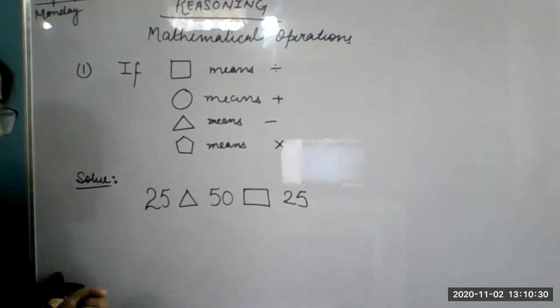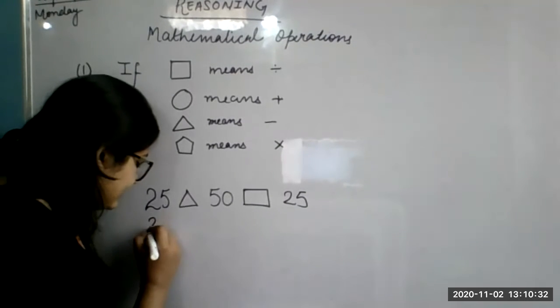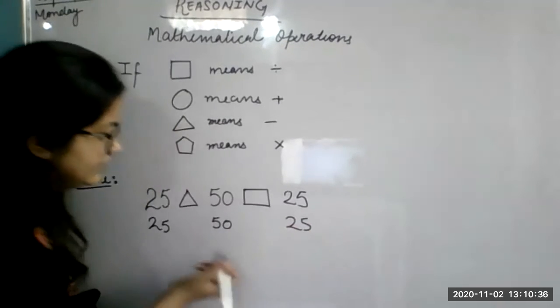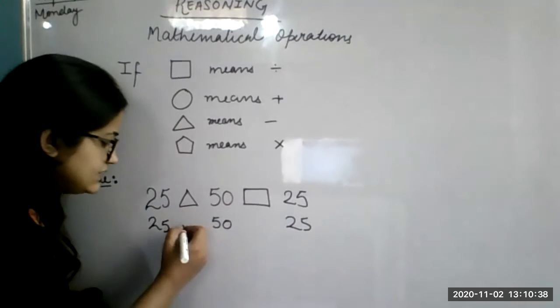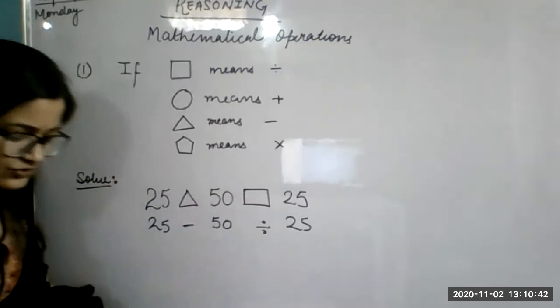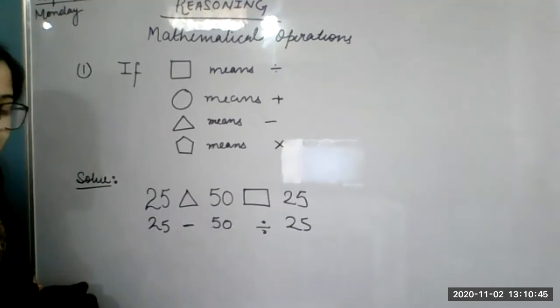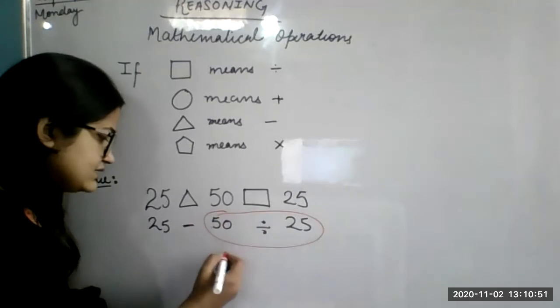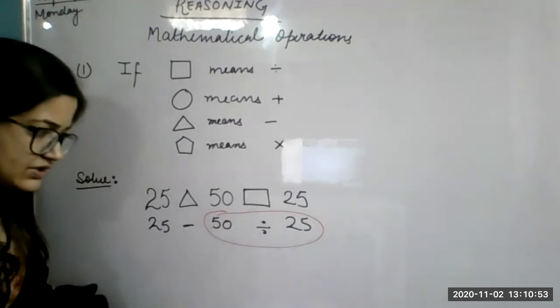Always see the board. See, 25 will be here, 50 will be here, 25 again will be here. Now 25, this means minus, and this means divide. So that means we have to do the division first. According to BODMAS, we have to do the division part. 50 divided by 25. So what is 50 divided by 25?